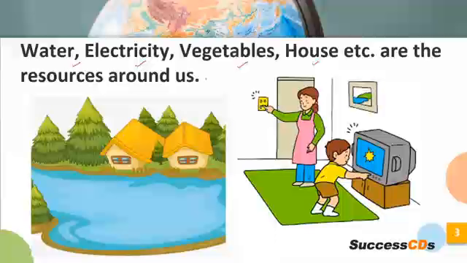These are the resources around us. Vegetables you use for filling up your hunger. A house is for providing you shelter. Electricity is something that is indispensable today. Water is used to quench your thirst and also to perform various other day-to-day activities. They all serve as resources because they help human beings and they are of use to human beings.